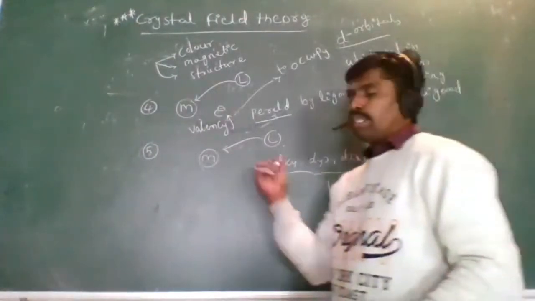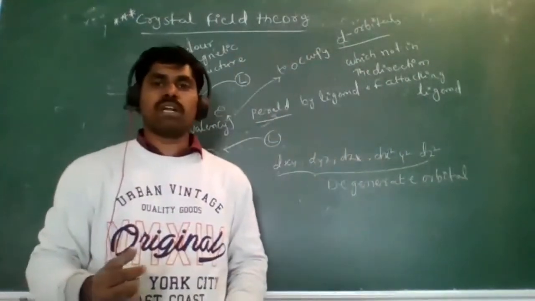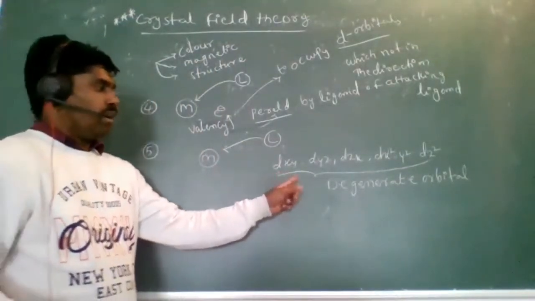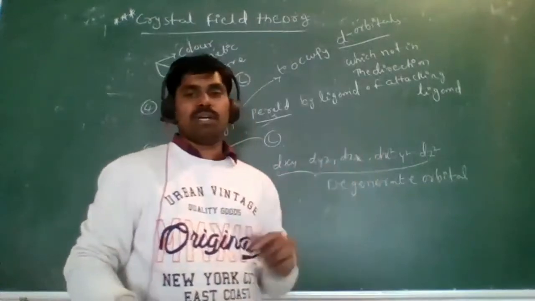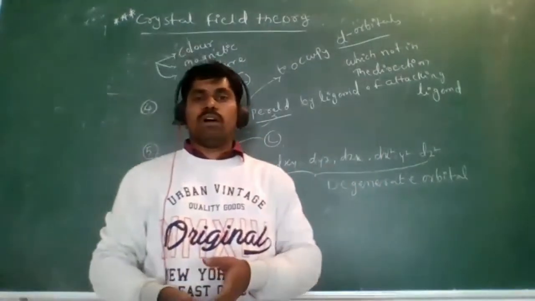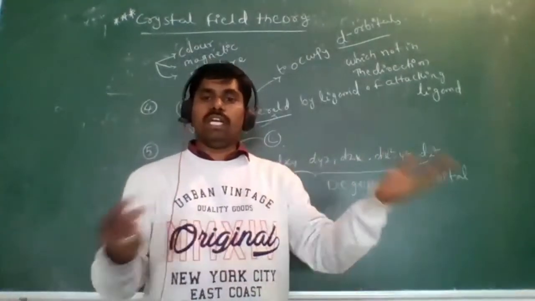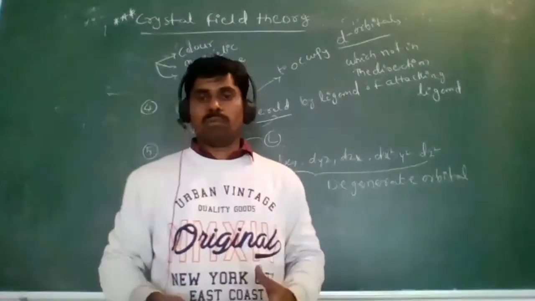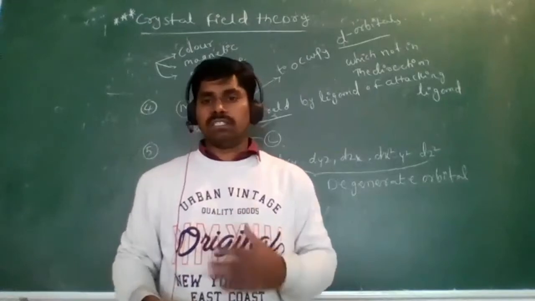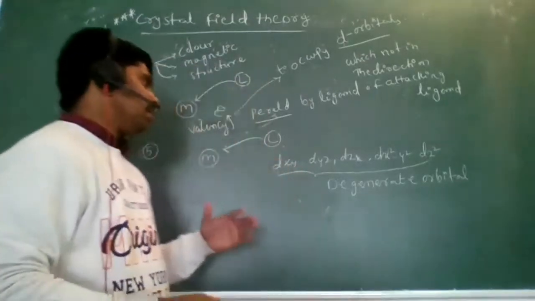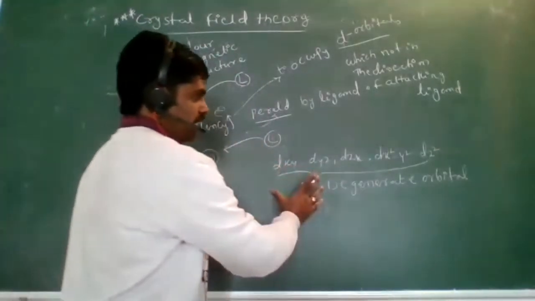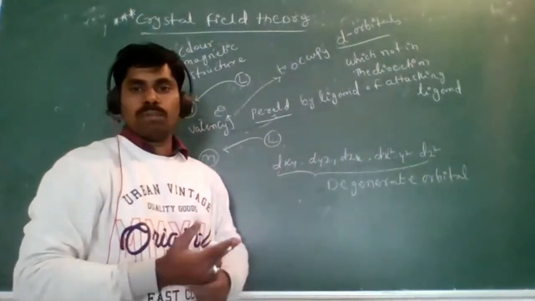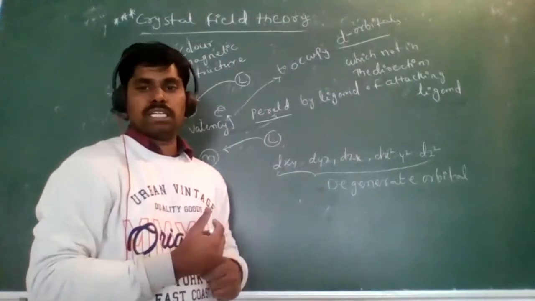Now see here, when the ligands are entering to the central metal atom, these five degenerate orbitals are split into two sets of groups of different energy. Finally, these five degenerate orbitals are divided into two sets of orbitals having different energy.